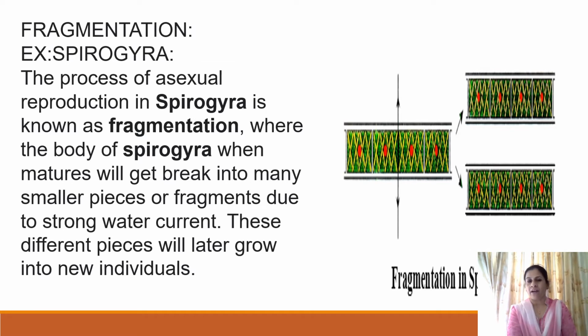When the Spirogyra body matures, it gets broken down into fragments due to water current. Each fragment has the potential to behave as a new individual. In this way, fragmentation leads to the formation of new Spirogyra bodies. This method of asexual reproduction is called fragmentation.